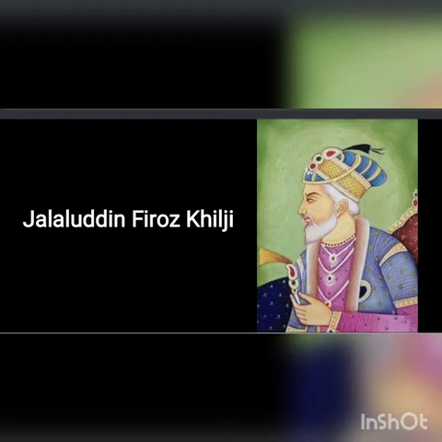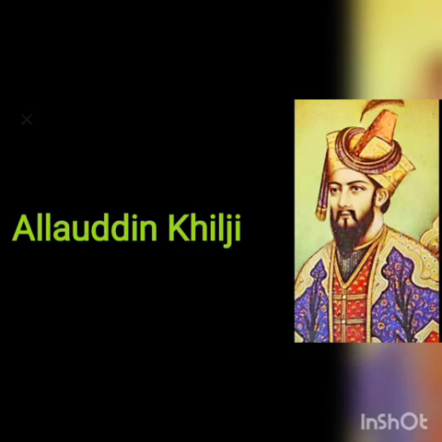This Ali Gurshab was known as what? Alauddin Khilji. He was the most powerful ruler of the dynasty. He was the first Turkish sultan to extend the boundaries of the Delhi Sultanate beyond the Vindhyas range up to the Deccan, and he is famous in history for his Deccan policy. He was a brilliant general and a capable administrator.